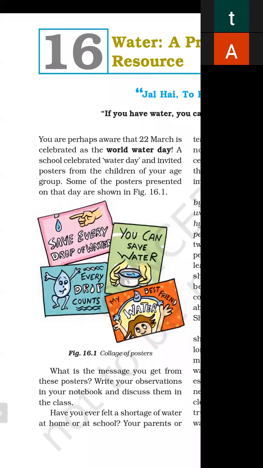A school celebrated Water Day and invited posters from the children of your age group. Some of the posters presented.